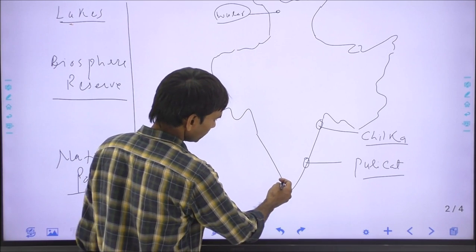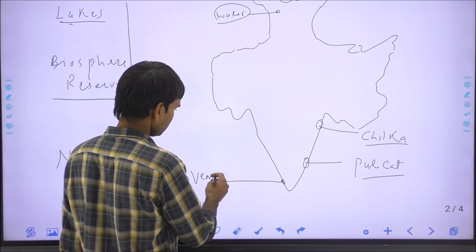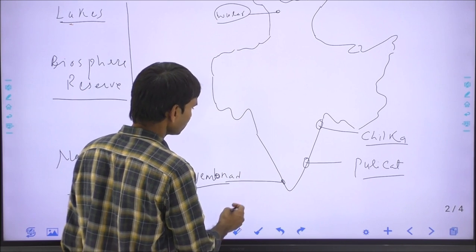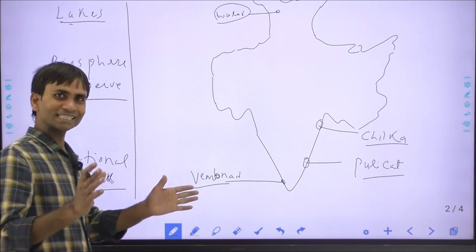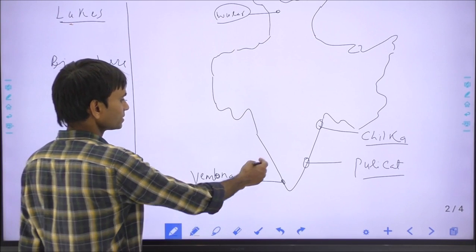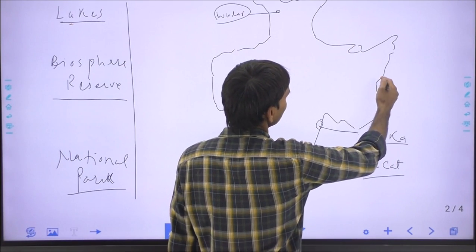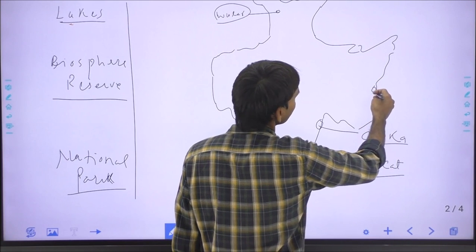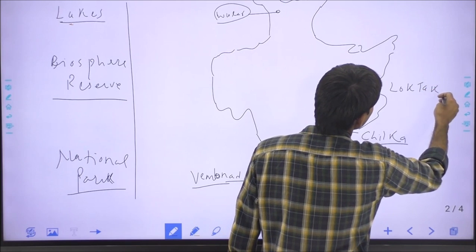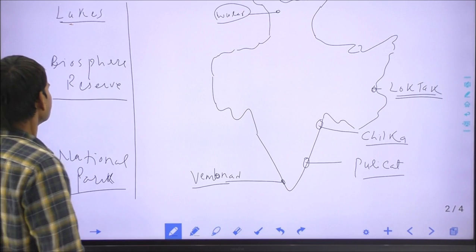Next, this is the Vembanad Lake in Kerala. It is India's longest lake, and it is a lagoon lake. And here this is the Loktak Lake in Manipur. These are some important lakes of India.